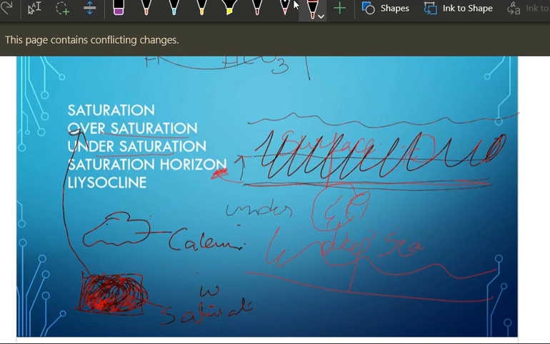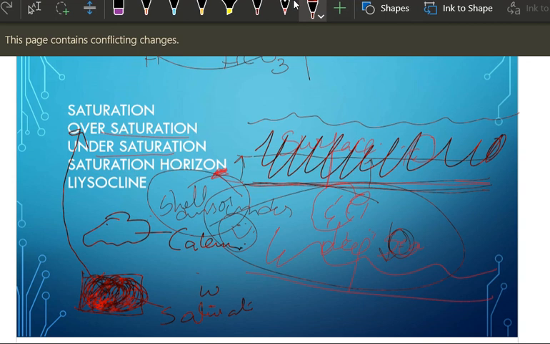The moment they fall into this phase, what will happen? Their whole shell will get dissolved, due to which that aquatic animal will die. This is what is happening due to acidification. The saturation origin is moving up, means it is giving space for dissolution of that calcium carbonate. Usually the dissolution will happen when that coral dies, then that shell will drop into the deep sea and it will dissolve.